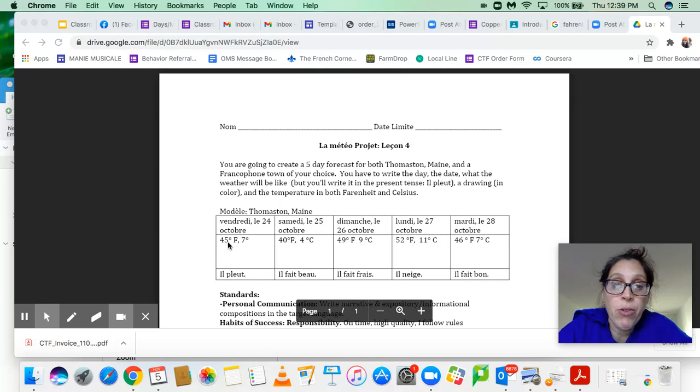It was 45 degrees Fahrenheit. And I figured out how to do that in Celsius. I'm going to tell you that in a second. And then the weather expression, right? Using the weather expressions that we're learning. Il fait beau, il fait bon, il fait mauvais, il pleut, il neige. So Friday was raining, I wrote il pleut.